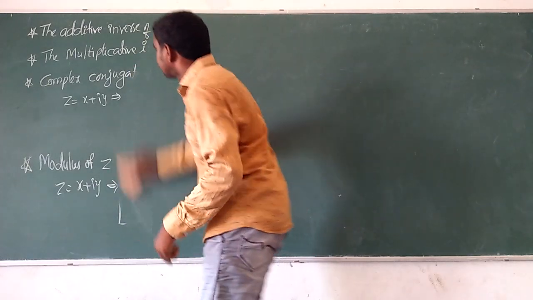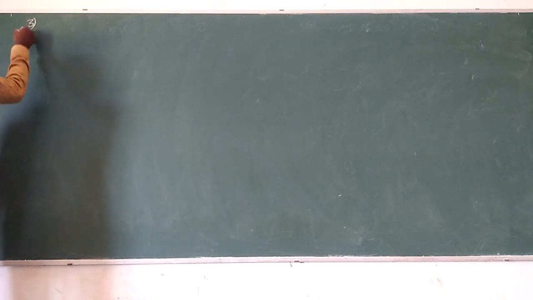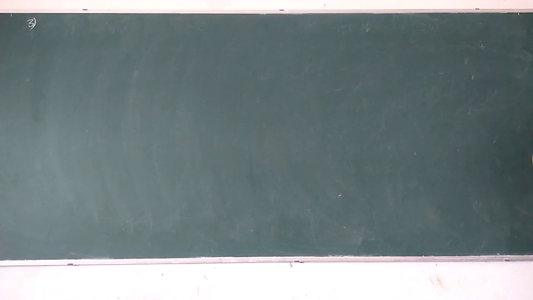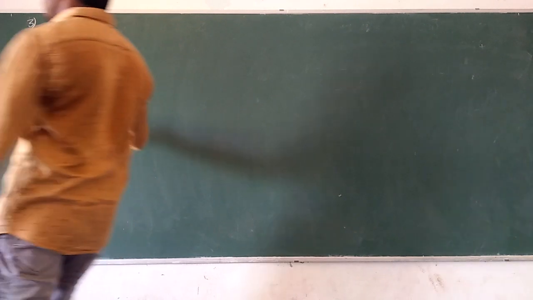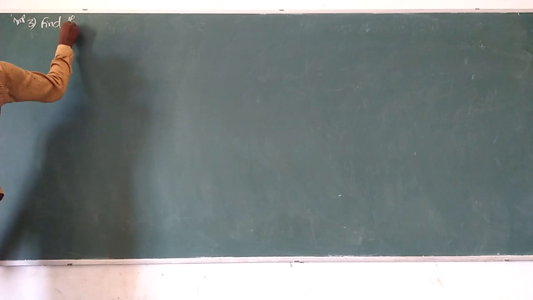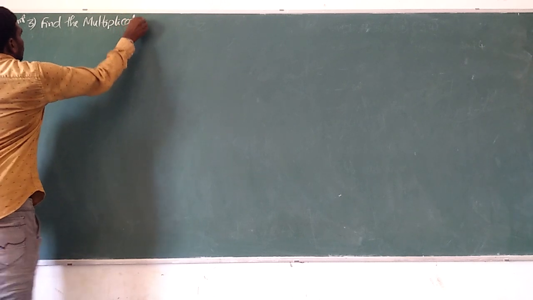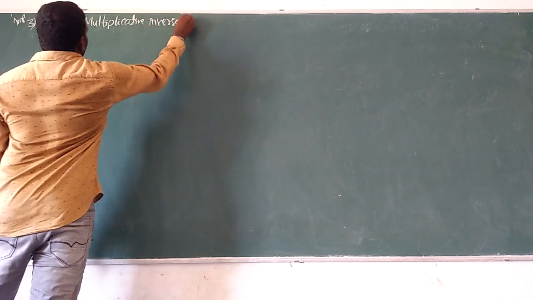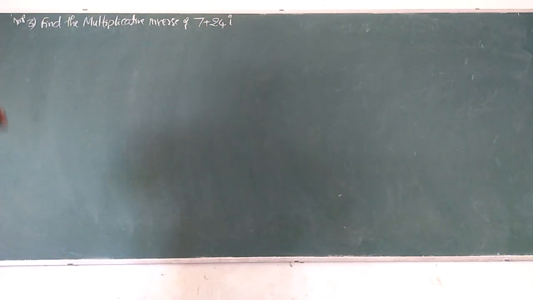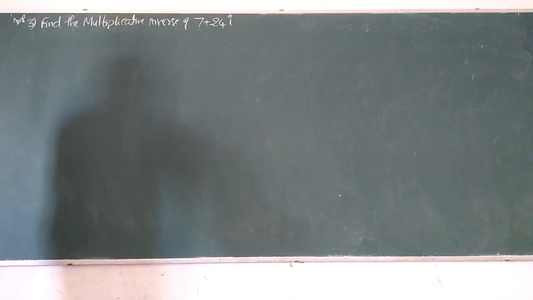So next, third question. This is an important question. Find the multiplicative inverse of 7 plus 24i. Important question. Multiplicative inverse of 7 plus 24i.